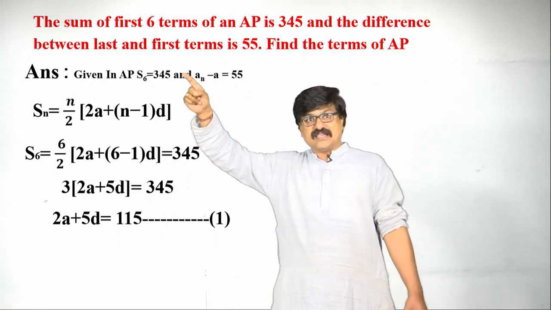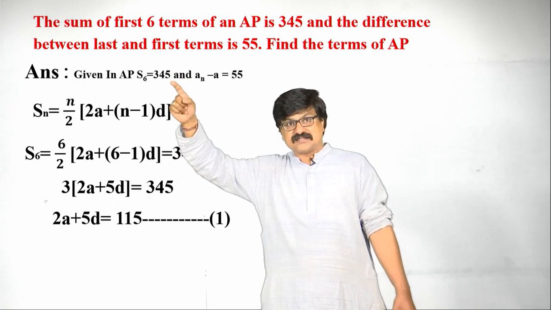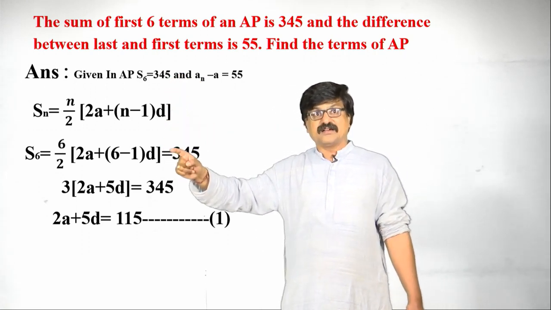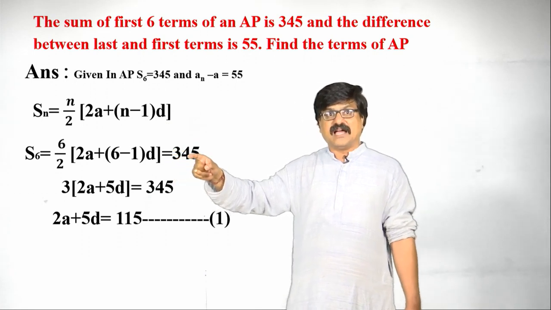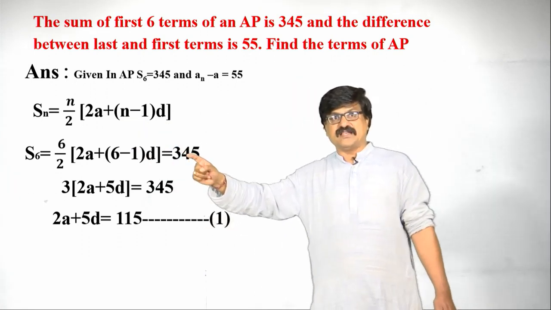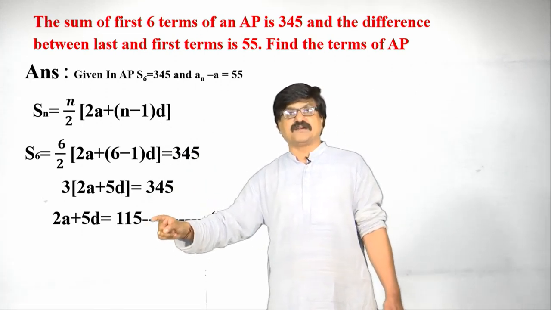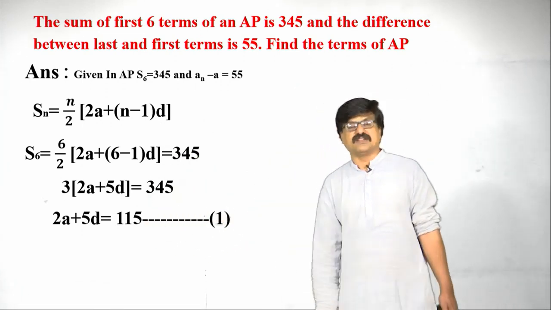So, using S6, that is the 345 value, see the Sn formula, n value as 6 and S6 as 345, simplify, and we got the first equation as 2a plus 5d is equal to 115.